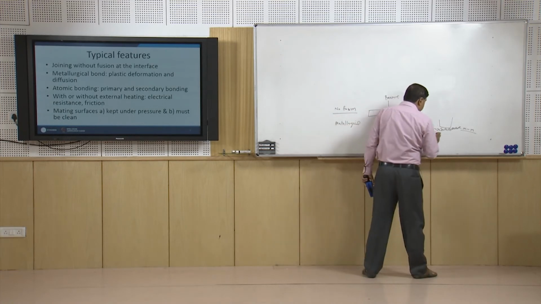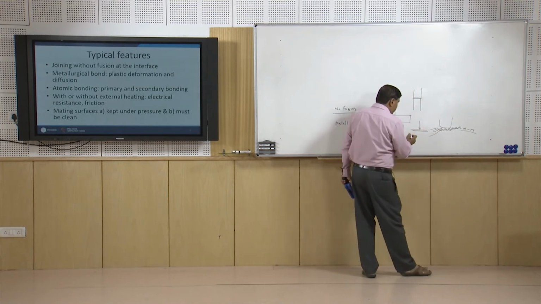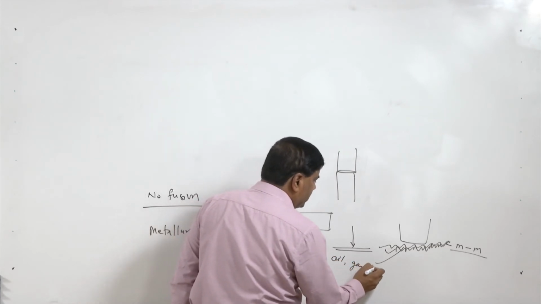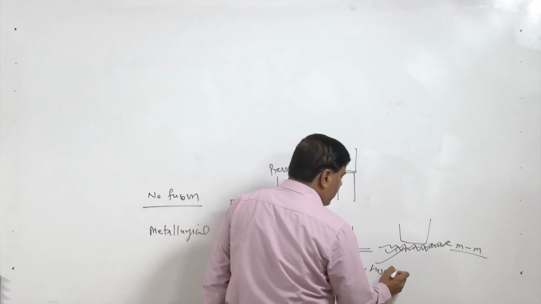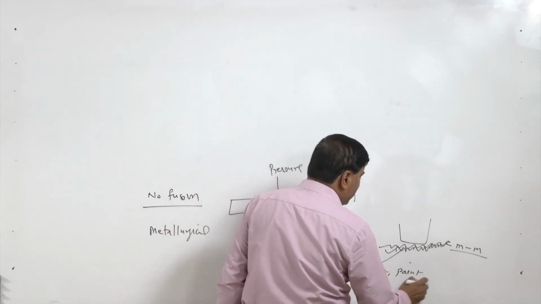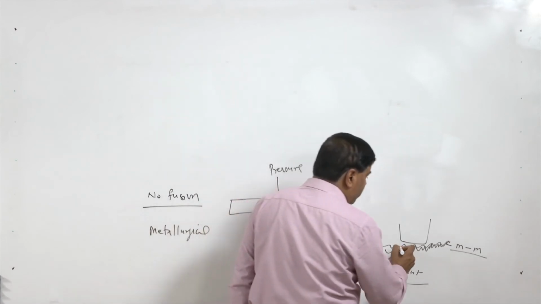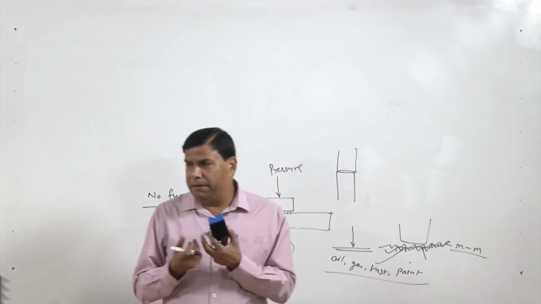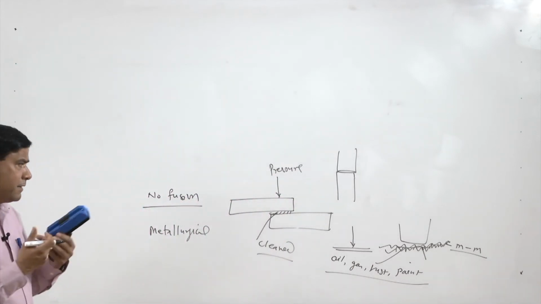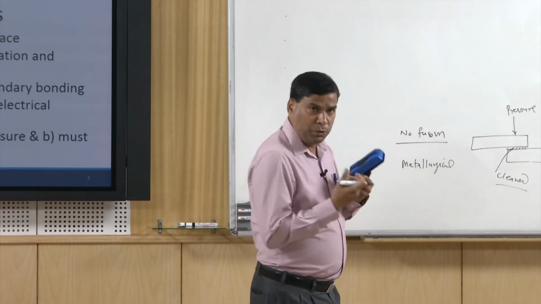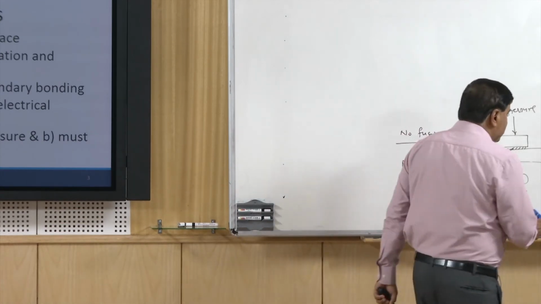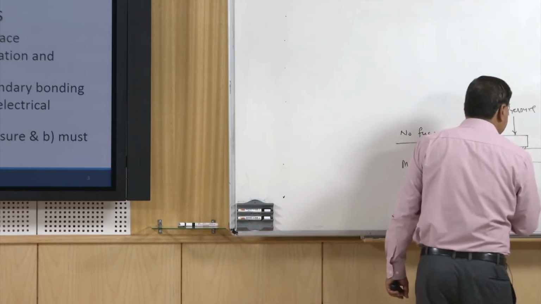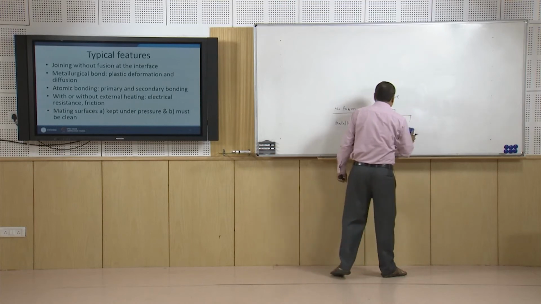This is important, and if impurities are left in between in the form of oil, gas, dust or paint or anything else which is present, then it will act as a barrier for the metal to metal connectivity, and the gap will be left, and if the gap is left, then atoms will not be able to come close enough to each other, and then the interatomic force will not be enough for forming the metallic bond.